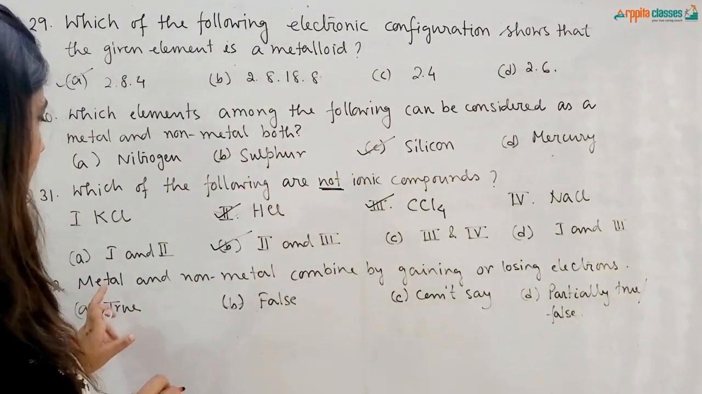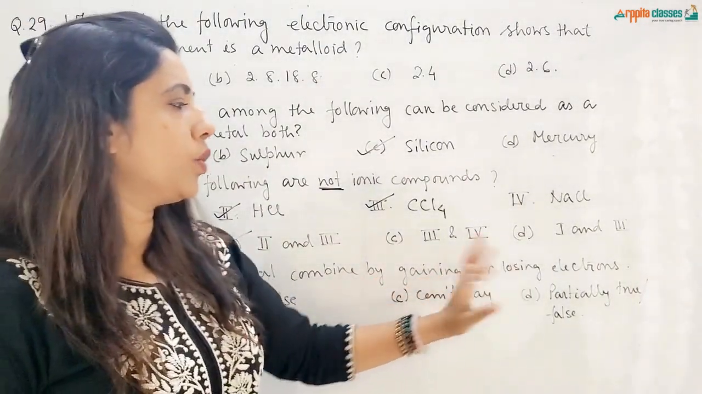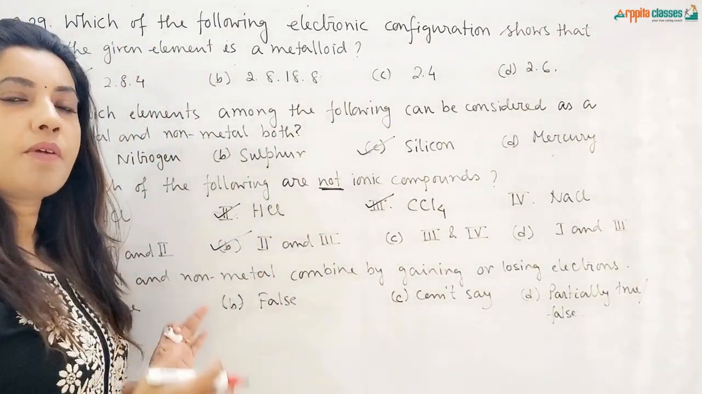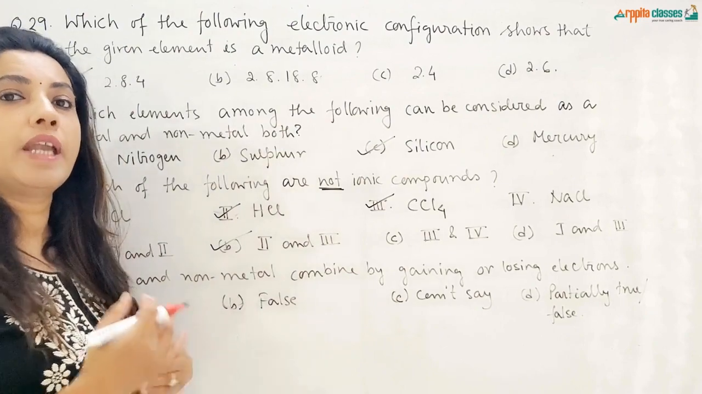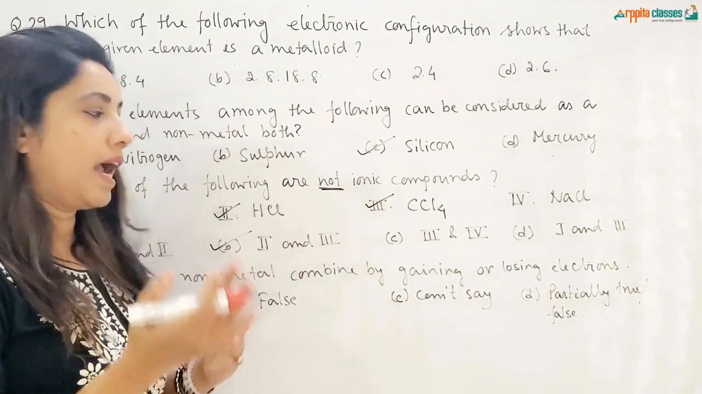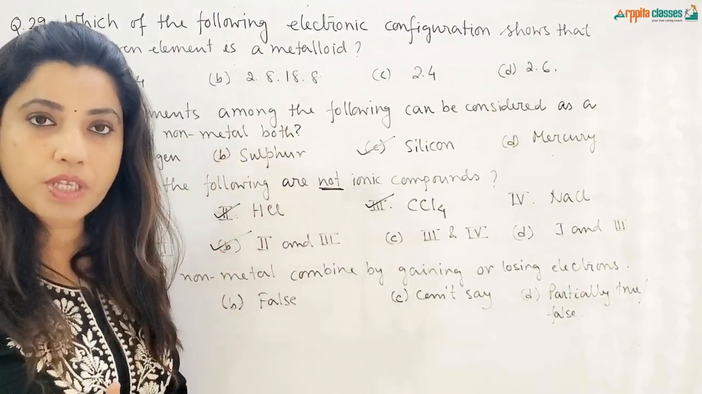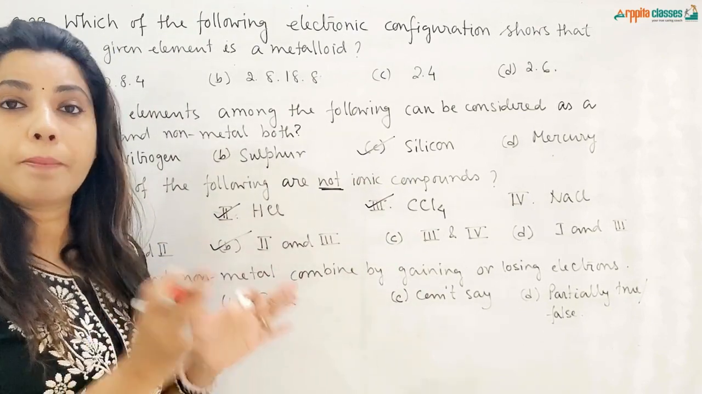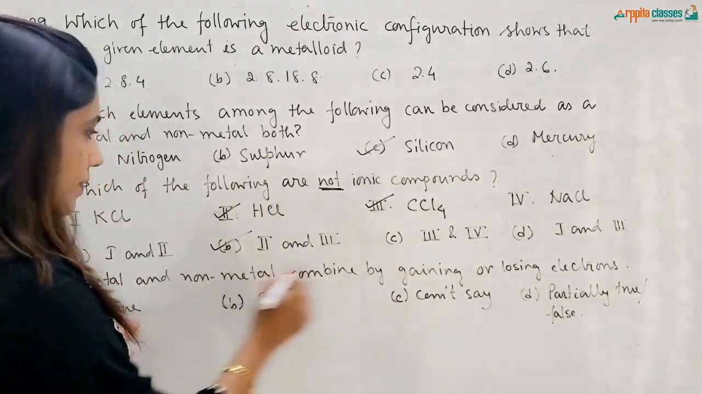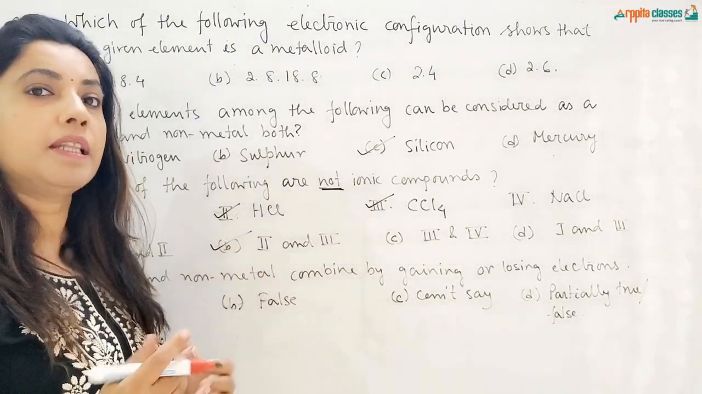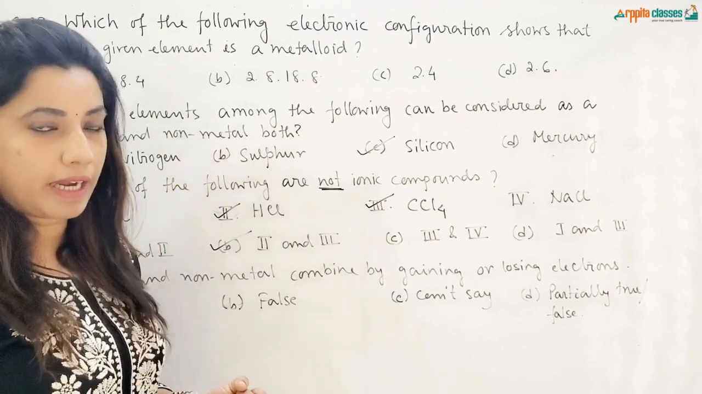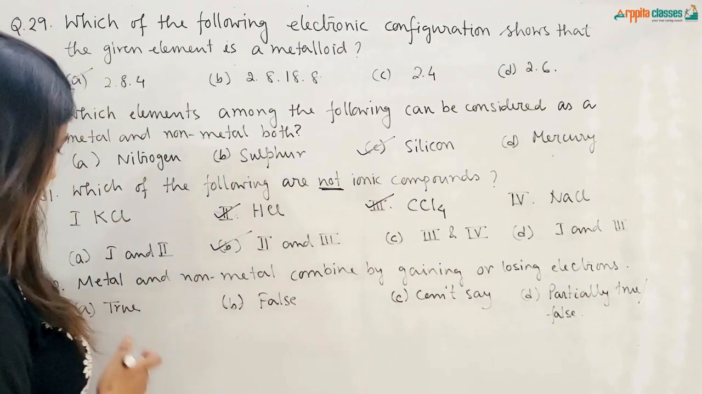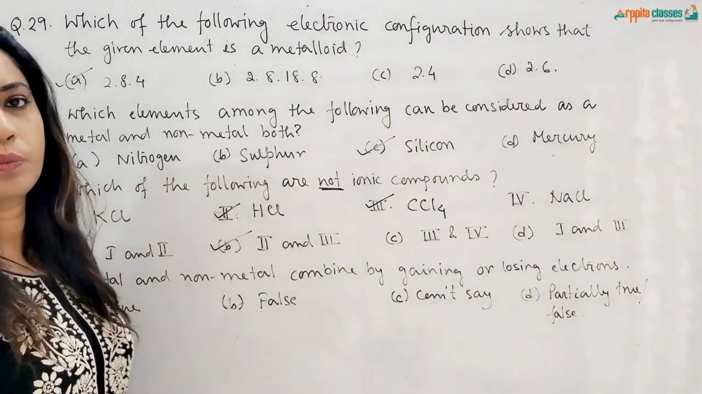Next question is: metal and non-metal combine by gaining or losing electrons. Absolutely true, because we know that metals have 1, 2, 3 electrons in their outermost shell, so they have a tendency to lose electrons, and non-metals have 5, 6, 7 electrons in their outermost shell, so they have a tendency to gain electrons. That is to complete the octet, right? So when metals and non-metals combine, the metal will lose electrons and the non-metal will gain electrons, and therefore the ionic bond will be formed between them. So the answer is absolutely true.